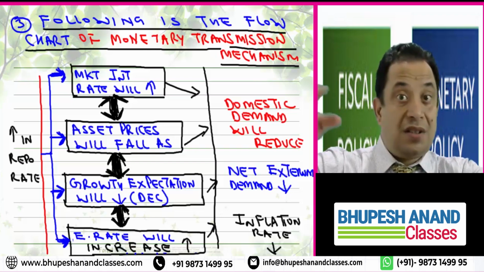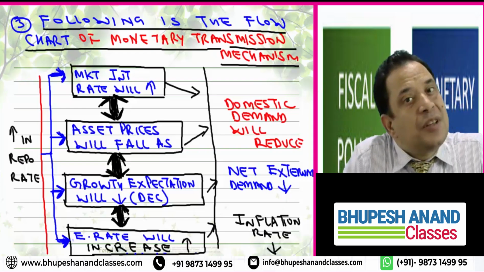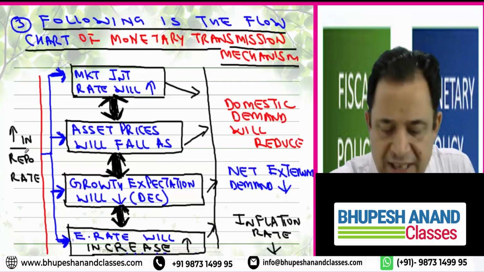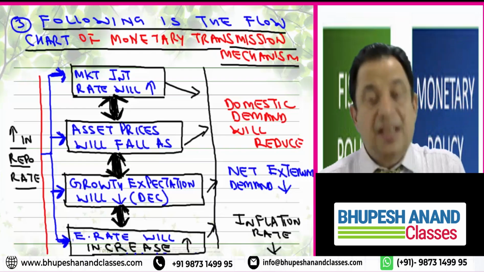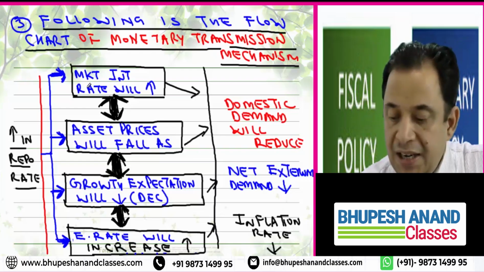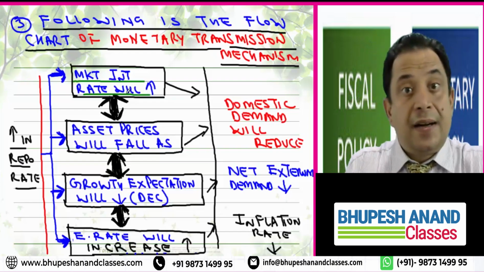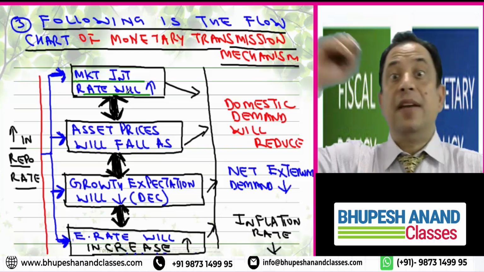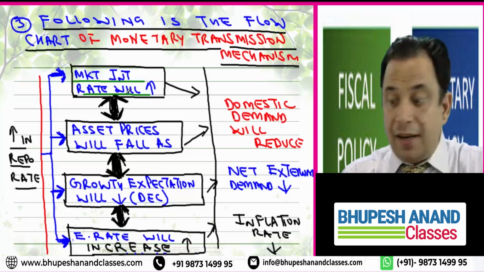This is the flow chart which gives me the monetary transmission mechanism, that is how monetary policy changes can affect the prices. So first, if there is an increase in the repo rate, if I say an increase in policy rates, then the market rate will increase, because when the central bank will be lending at a higher rate to the commercial banks, then commercial banks will lend at a higher rate, and it means the market rate will increase. And when the market rate will increase,